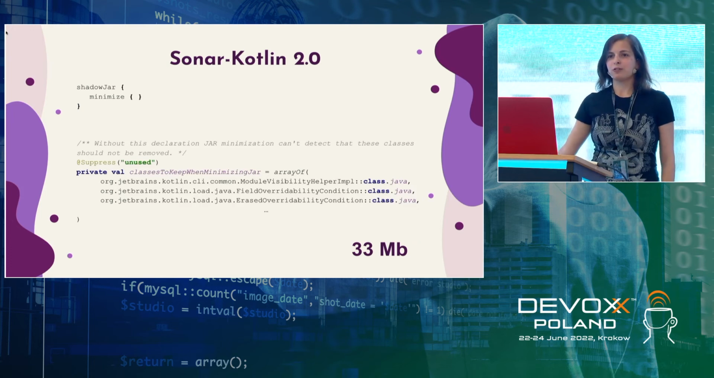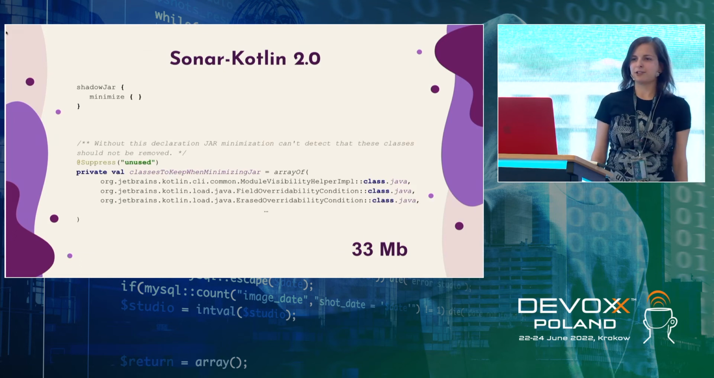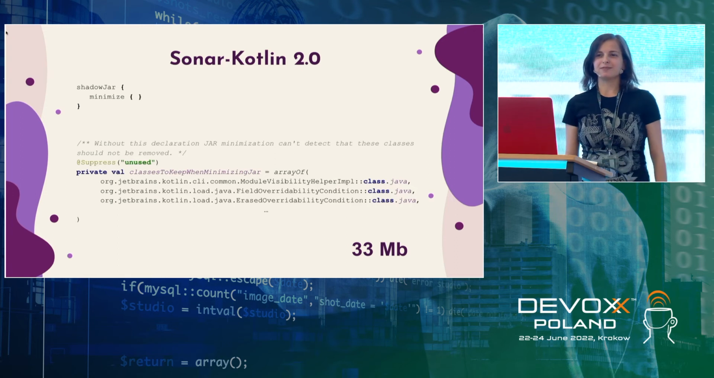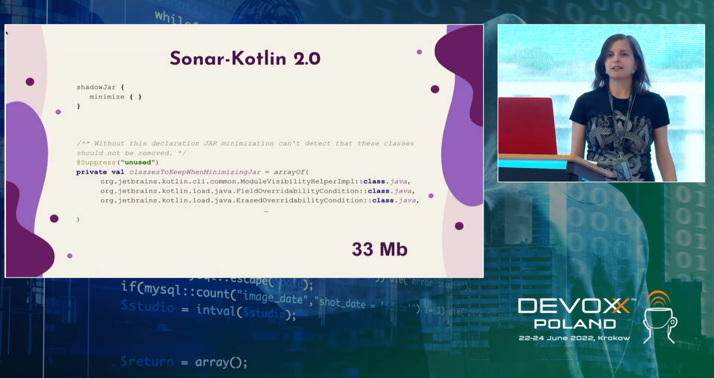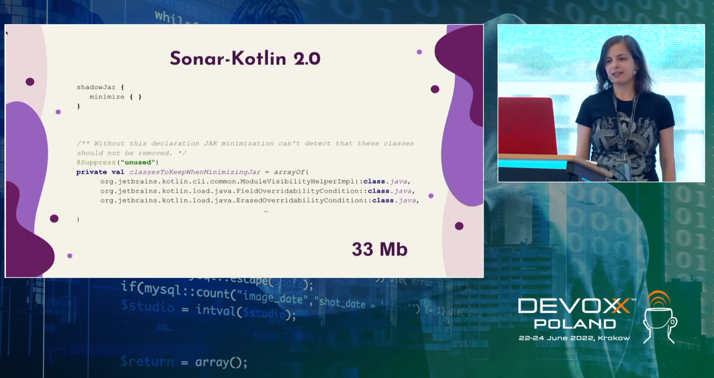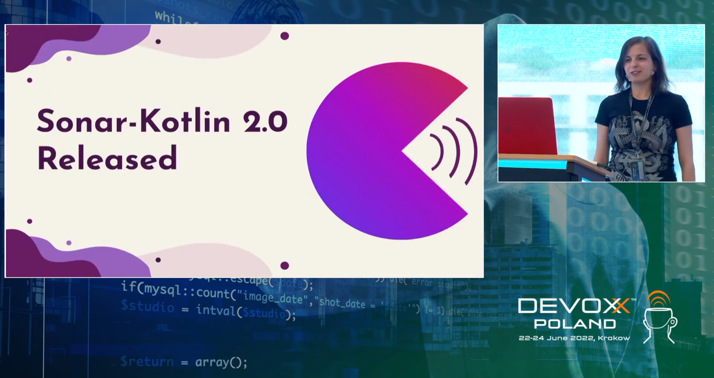We talked to our SonarQube, SonarCloud, SonarLint teams. They told us that 33 megabytes is okay. Our C++ analyzer is almost like this. So we don't care. We still think about how to reduce size, but the discussion is on hold, and maybe we'll do it in the future. So we did this trick, and prayed that nothing would break, because who knows? So finally, SonarKotlin 2.0 was released.